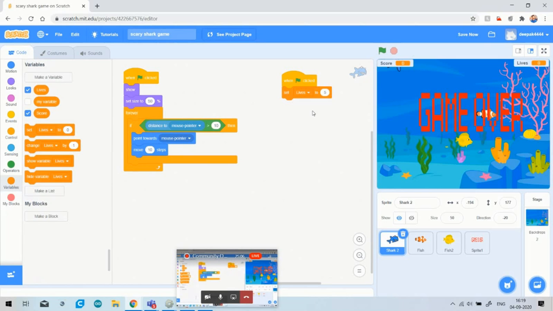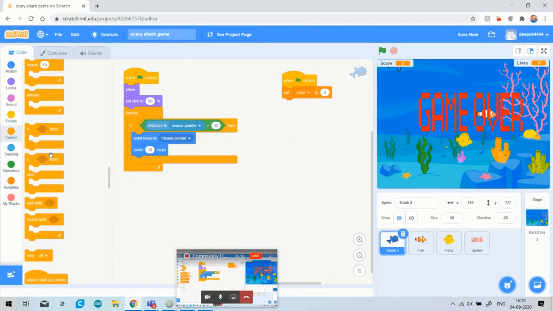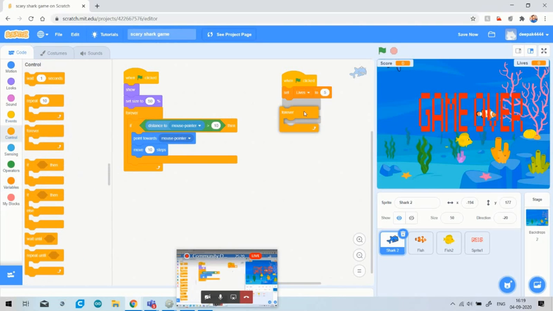Means I am saying that the game over screen will appear when our lives become zero. So for this we have to give one condition. Again I will go to control and choose the forever block, and I will again choose the if condition, because we have to make this condition continuous, because lives will decrease, and when it becomes zero, then always this condition will follow.